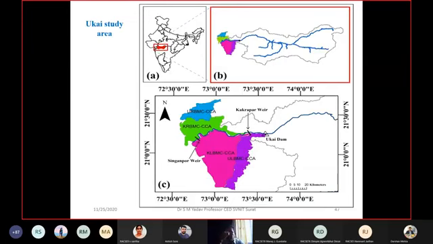Now here, please pay attention to the bottom figure, where you will see the Ukai Dam. From Ukai Dam, the Ukai left bank main canal originates, while the water is released from Ukai Dam and it comes to Kakrapar, and from Kakrapar, two canals originate, that is Kakrapar right bank main canal and Kakrapar left bank main canal.